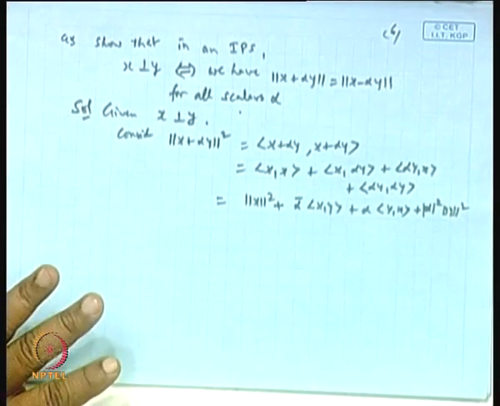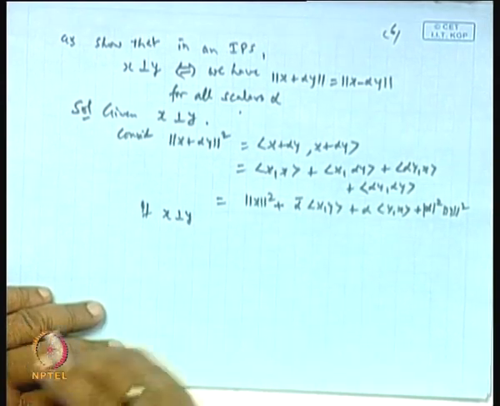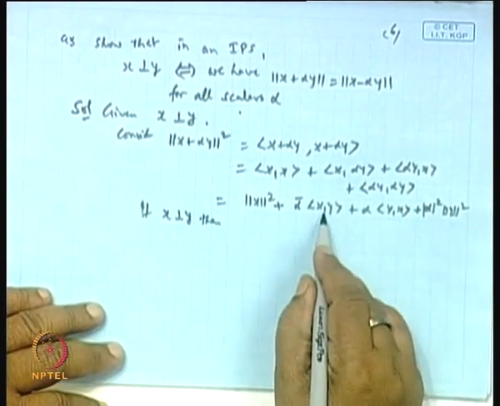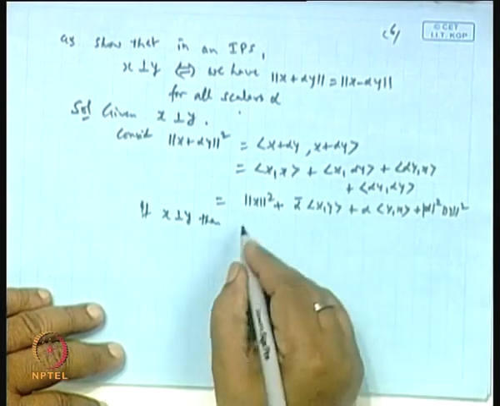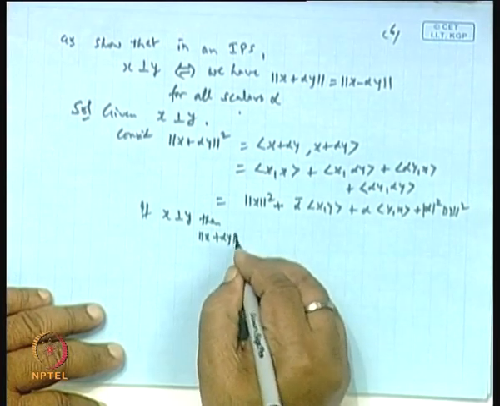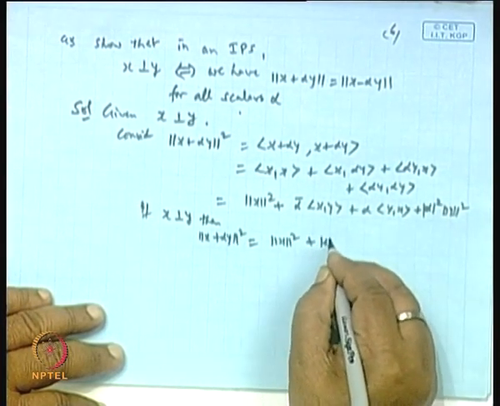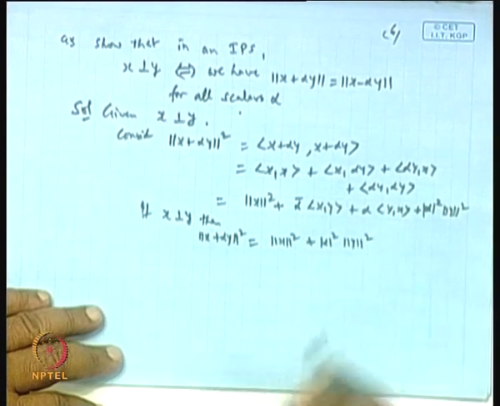Now if x is orthogonal to y, then these inner products will be 0. So we get this equal to norm of x squared plus mod alpha squared norm y squared.